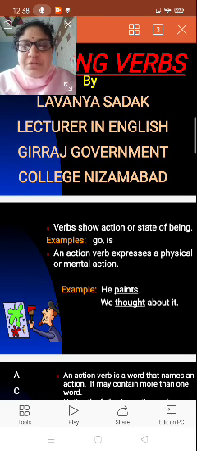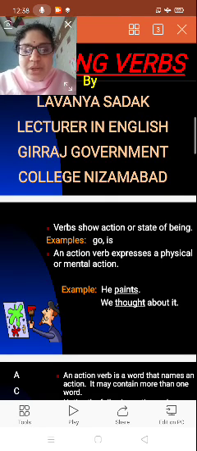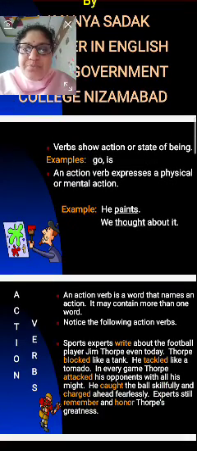A verb is a word that shows the action. That is a verb, right? In that verb there are helping verbs. Verbs show action or state of being. Example: go or is.